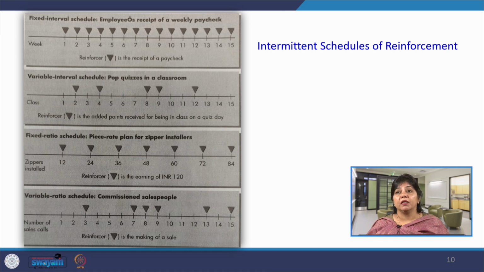It has its own applicability in terms of learning. Learning here means omission, that is, how to eliminate undesirable behaviors and foster appropriate behaviors in the form of training and learning and development. So, this is about continuous and intermittent reinforcement schedules, where we have discussed the difference between continuous and intermittent reinforcement, then the types of intermittent reinforcement, that is ratio schedules, interval schedules, fixed ratio, variable ratio, fixed interval and variable interval, and how they impact human behavior in terms of appropriate and inappropriate behavioral aspects.